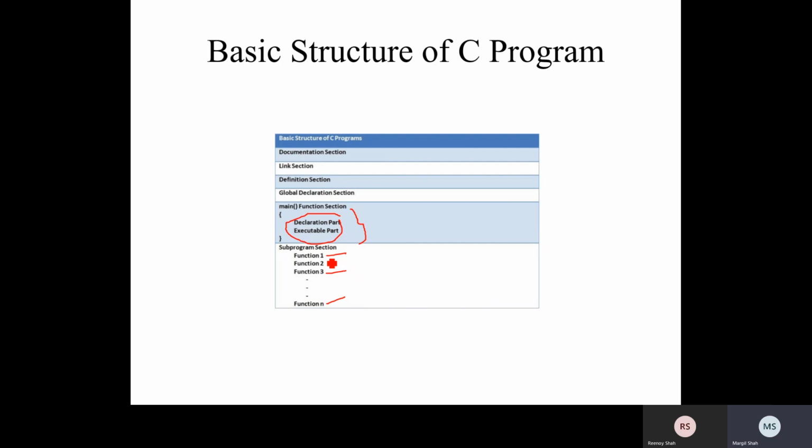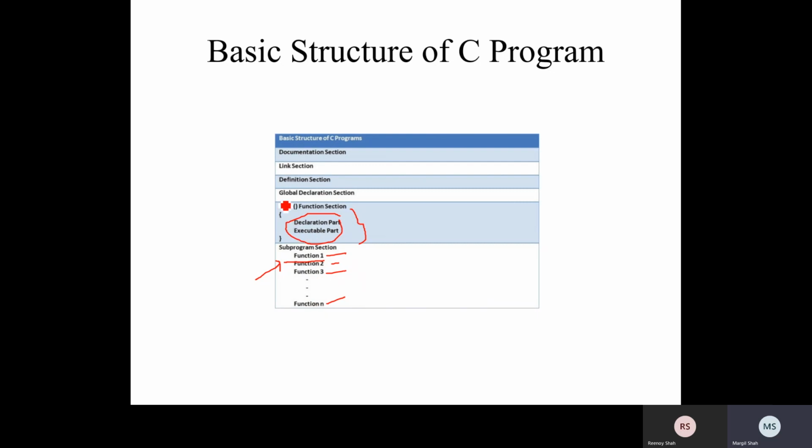That means the variable is only accessible inside that particular function. Suppose we create a variable a inside function 1, then variable a is accessible in function 1 only. We cannot use it outside function 1 or in any other function. So a is defined in function 1, and that cannot be used in function 2, 3 or function n, or even in the main function.